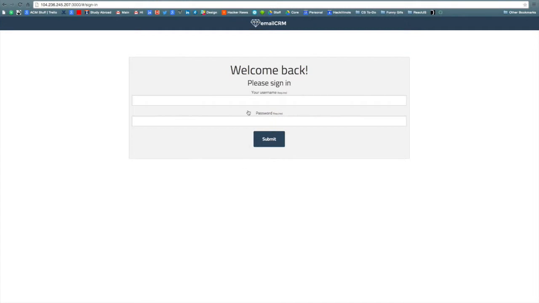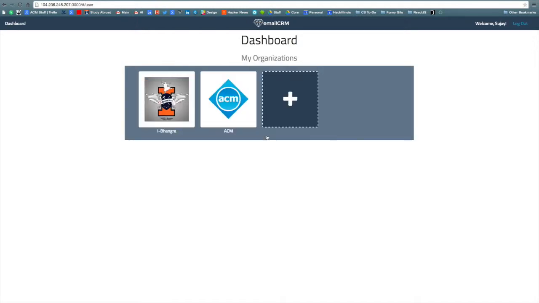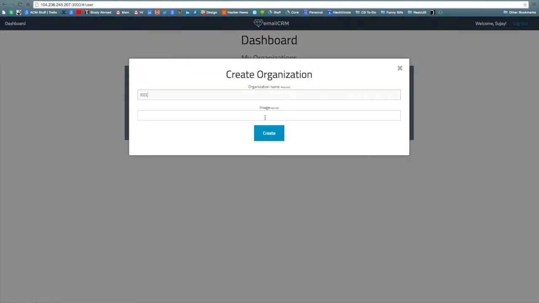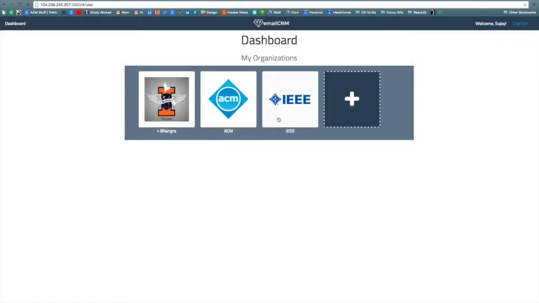We're going to sign in with an existing user that we've already created. His name's Sujay. So once Sujay logs in, he's taken to his organizations. And Sujay is very active on campus. We can see that he has iBhangra and ACM here. He wants to create a new organization called IEEE, so let's help him create that. Great, IEEE is created.